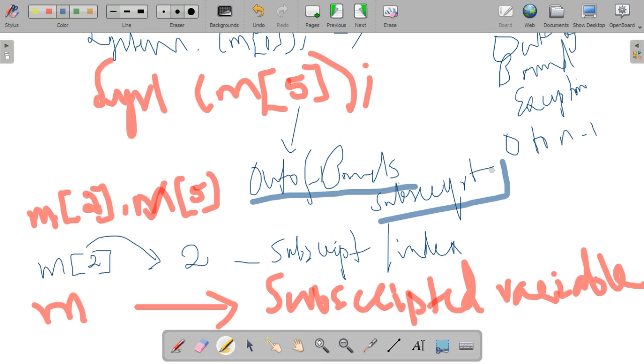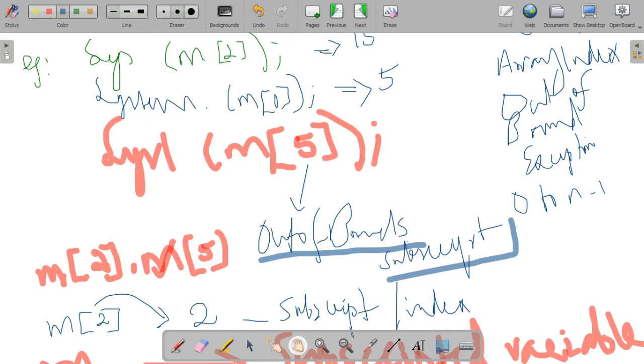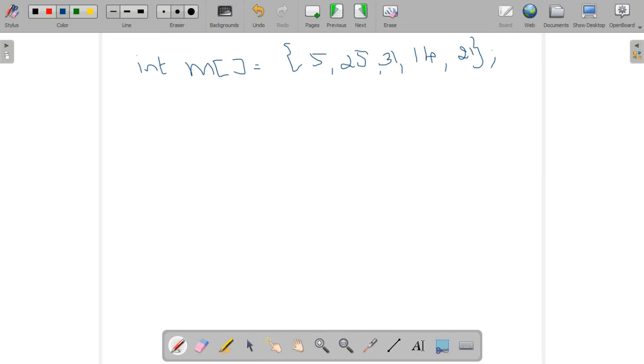That means the reference to an out of bound subscript produces an out of bound exception, and the program will crash if the exception is not handled. Clear?